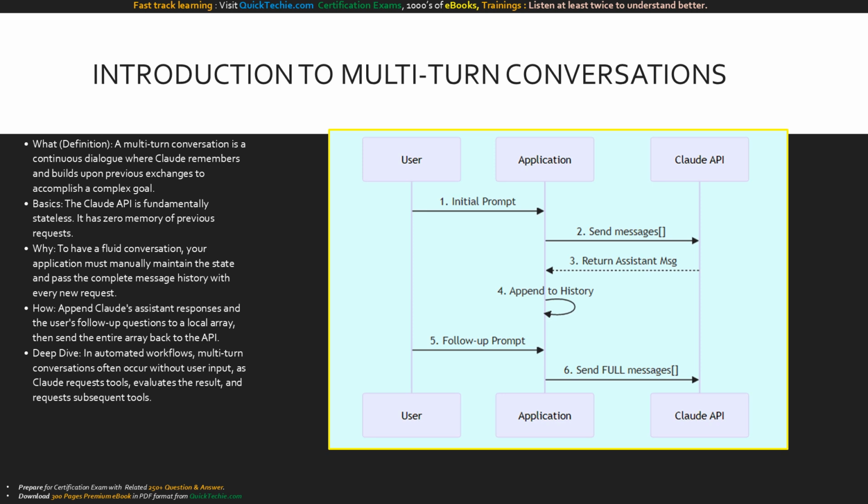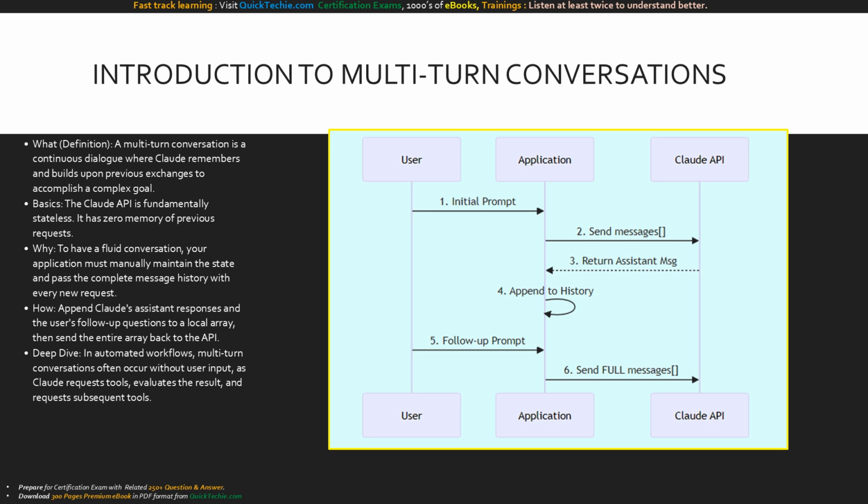But here is the critical baseline you must understand. The Claude API is completely stateless. It remembers absolutely nothing between requests. Why does this matter? Because if you just send a follow-up question, Claude will have no idea what you are talking about. How do we solve this? As the architect, your application must maintain the conversation state. Every time a user speaks or Claude responds, you append that message to a local array, feeding the entire history back to the API on the next turn.